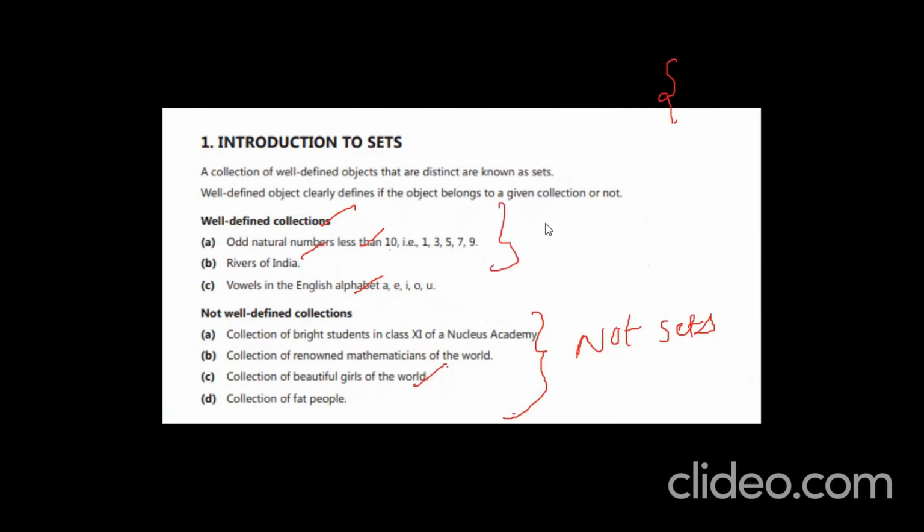Whereas these are sets. You understand? Why? Because these are well-defined collections. These are not well-defined collections. Understand? Very good. Let us go to the next part. The terms objects, elements, and members of a set are synonymous, right? Elements, members, or objects, all are the same.